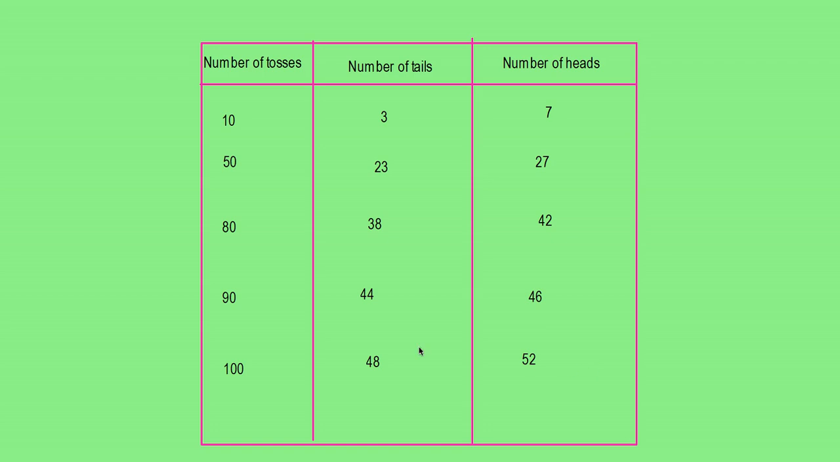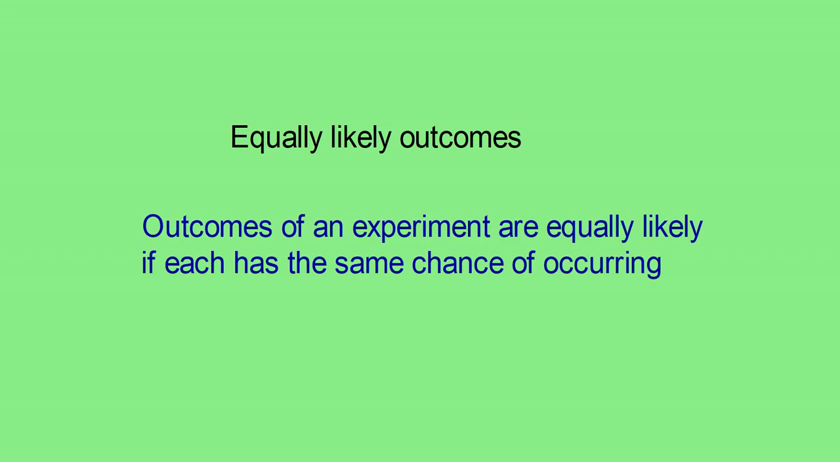It is not exactly equal, but if you increase the number of tosses, the number of tails and the number of heads may become nearly equal. In this case, we can call the outcomes equally likely outcomes. So what are equally likely outcomes? Outcomes of an experiment are equally likely if each has the same chance of occurring.